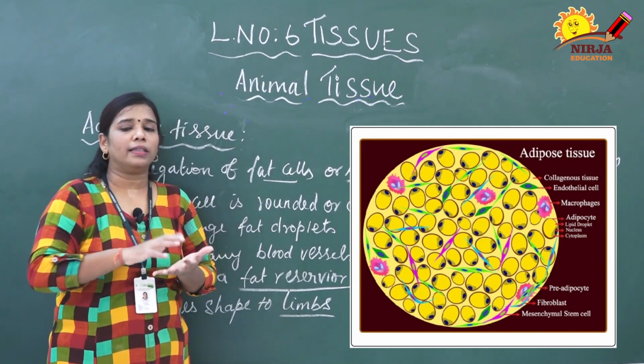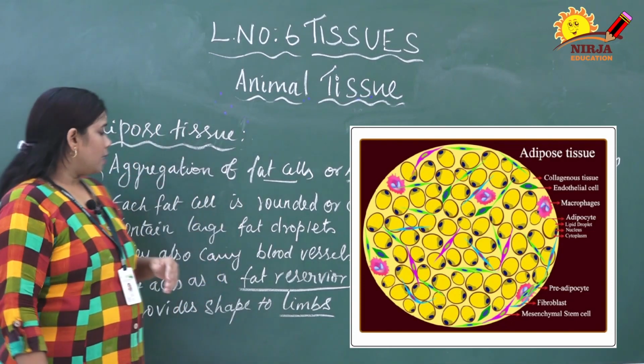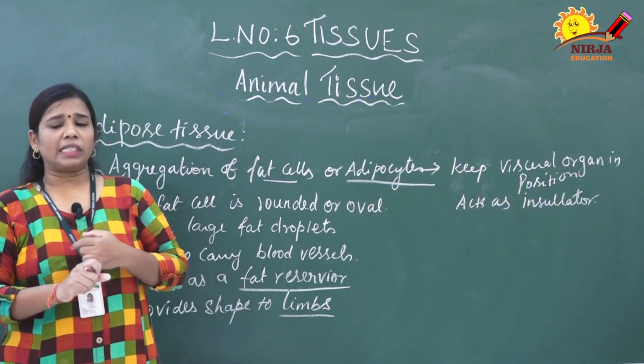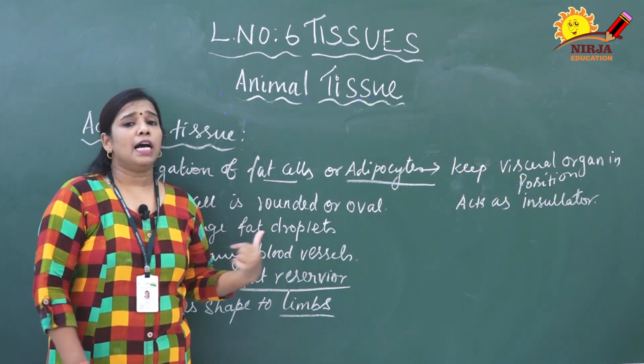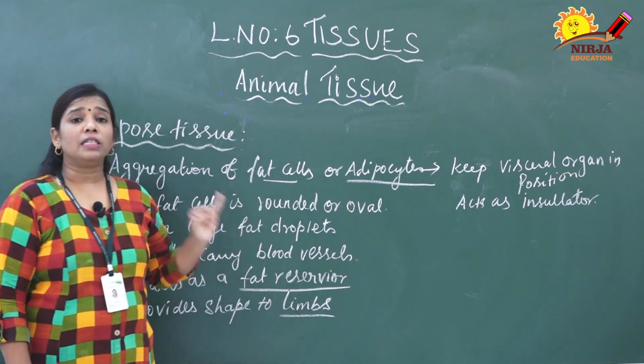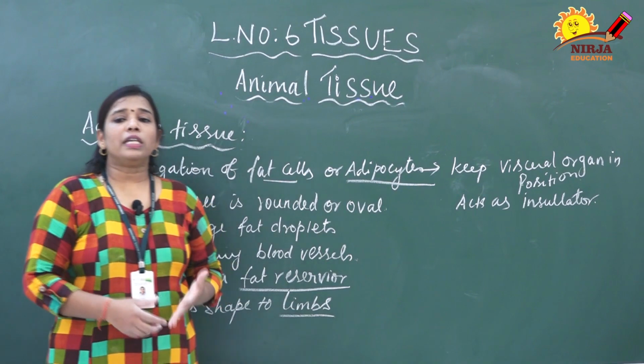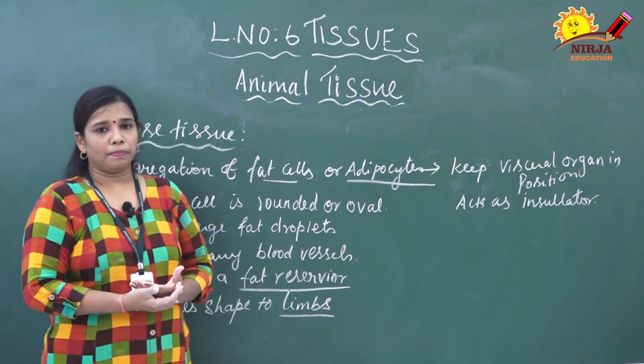It almost covers the cell. It has two types of protein fibers, that is collagen and elastin fibers, present in the adipose tissue. Occurrence: it mostly lies below the skin.